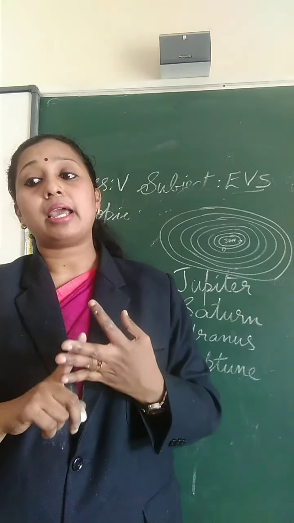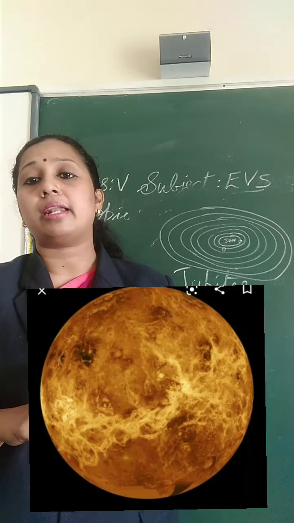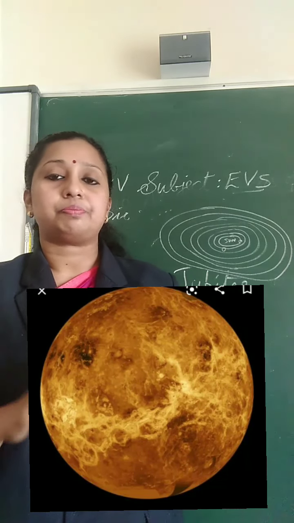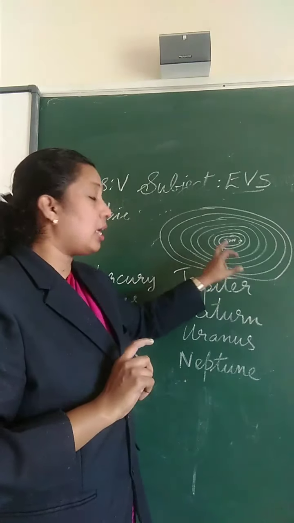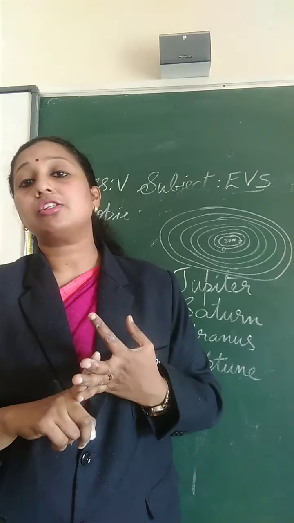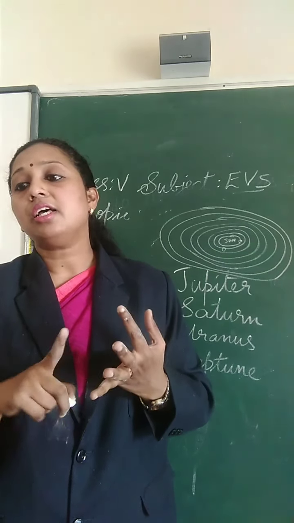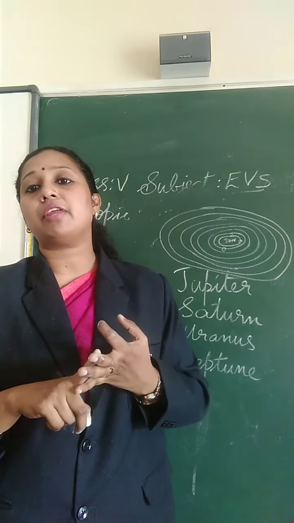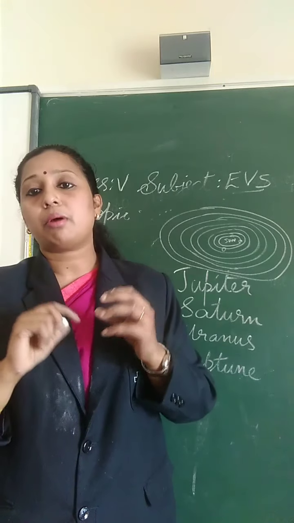And it is the brightest planet in the solar system. So this Venus is the brightest planet in the solar system. It is also known as morning star, silver star and evening star. So this is about Venus.